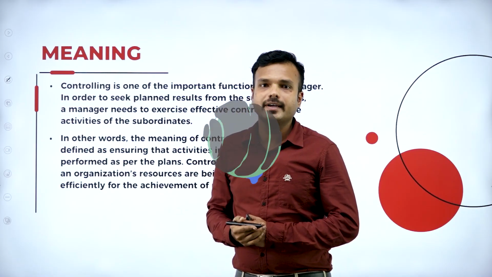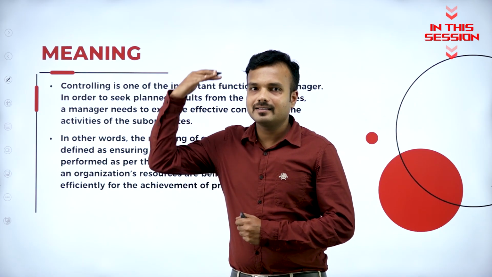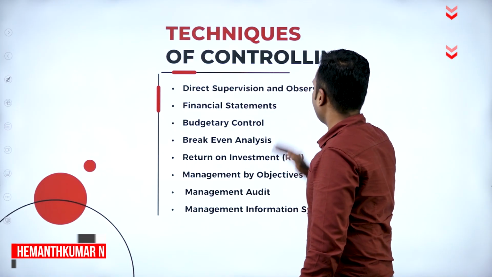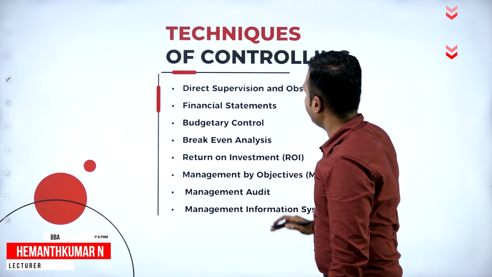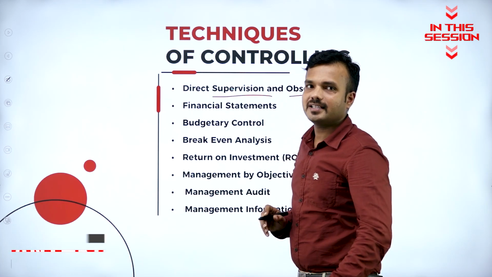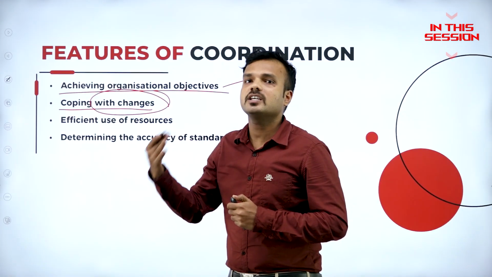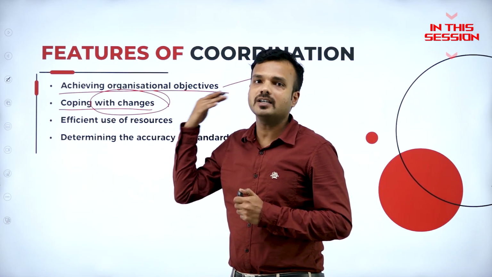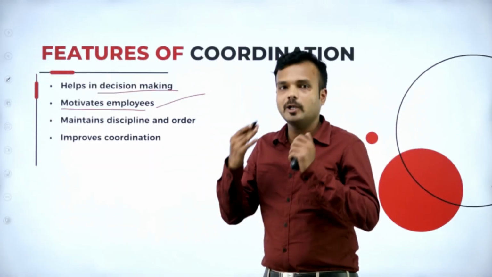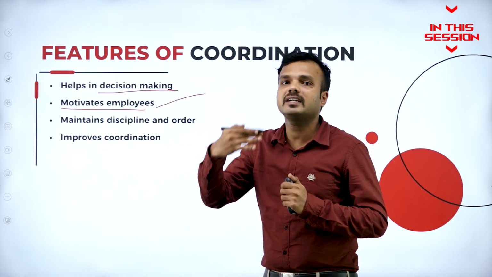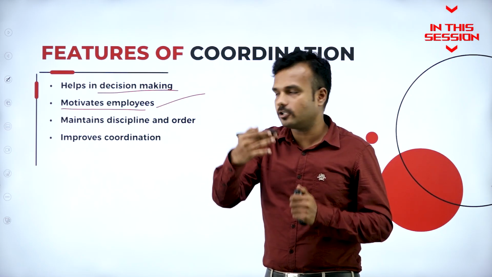This controlling is going to build a gap between the standard performance and actual performance. Direct supervision of objectives. This controlling is going to supervise objectives of organization directly. It keeps on changing as per a generation, as per a trend, as per the need and want of a customer or a consumer. Belongingness is created in the minds of the employees, which motivates them to work effectively and efficiently for the accomplishment of objectives.